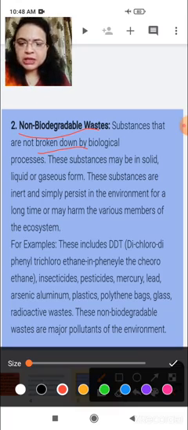These substances may be solid, liquid and also in gaseous form. These substances are inert and simply persist in the environment for a long time. Means this type of waste, non-biodegradable waste, can be present for a long time in the environment, and is very harmful for the environment.